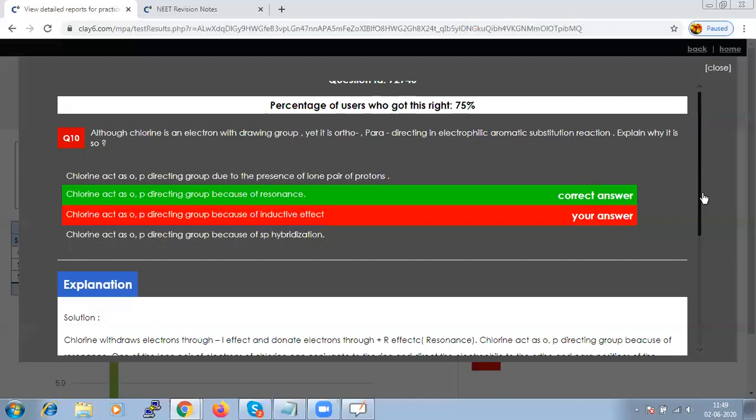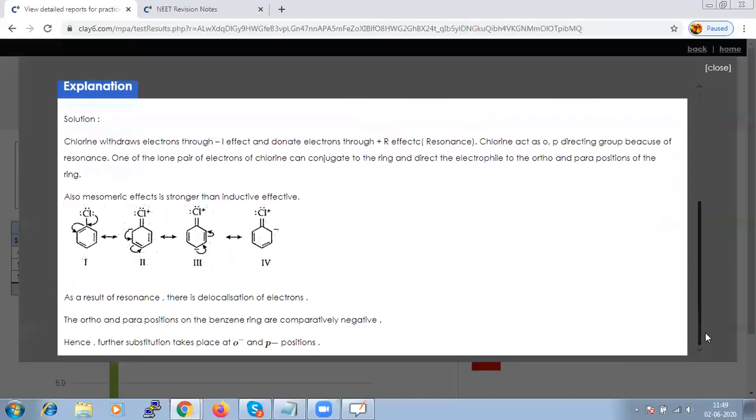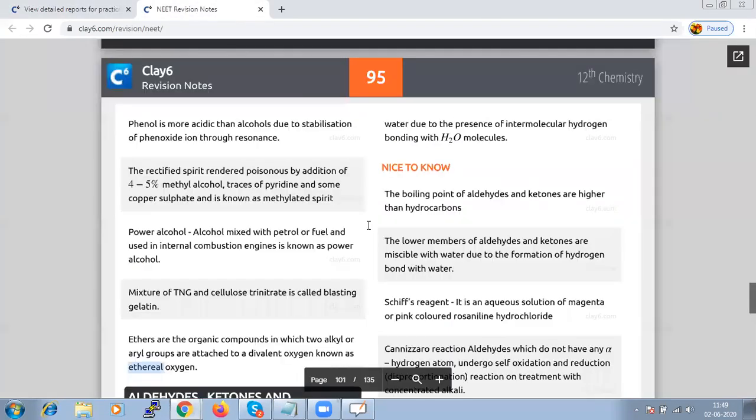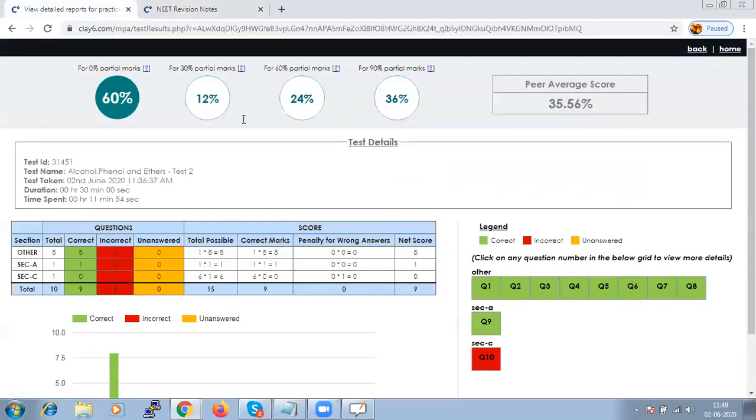If you have gone wrong, the question is shown in red, if right, it is green, and if any question is unattempted, it is orange. Do try taking the test any number of times so that you feel confident on the chapter. Revise the chapter and then take the test so that your work becomes easy.